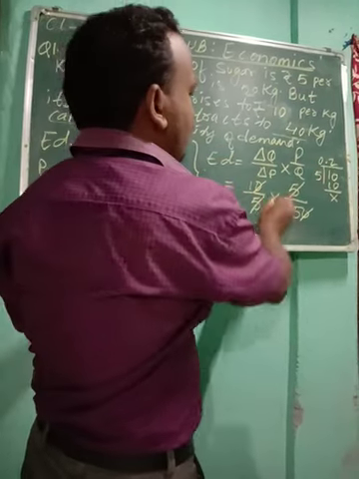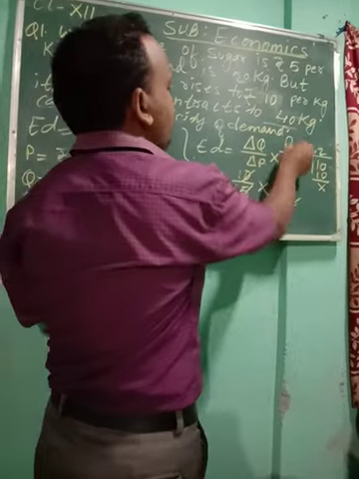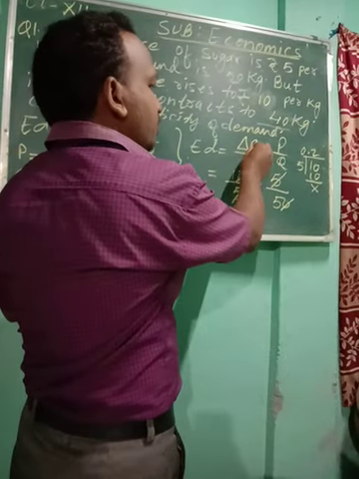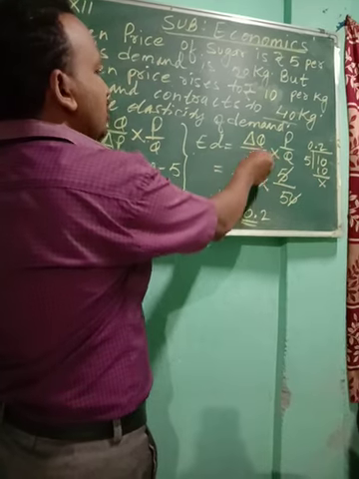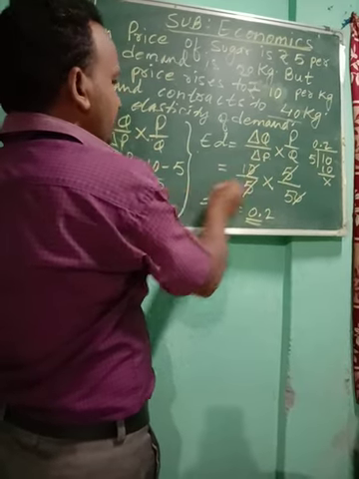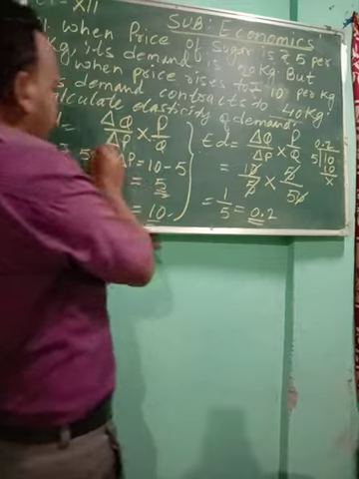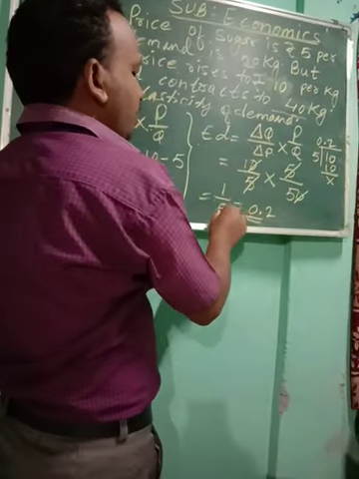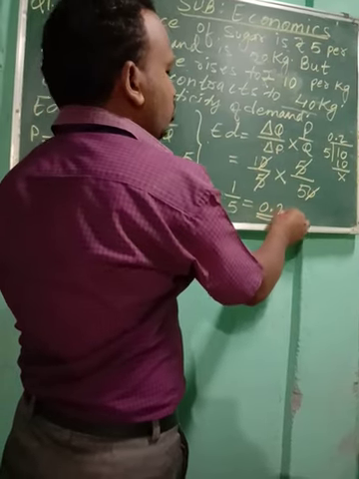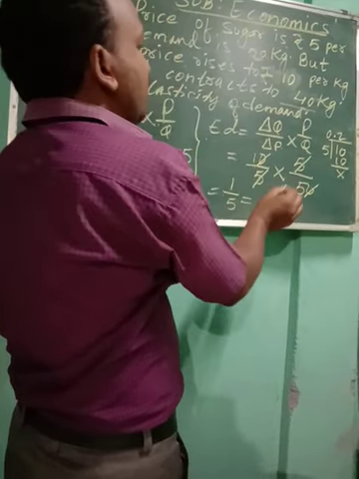And you will put all the values in delta Q by delta P into P by Q. Delta Q is your 10. Delta P is your 5. You will put the value 5 into P, which is 5, and Q is 50. So we will cancel, 1 by 5, divide it, 0.2. So this is your elasticity of demand.